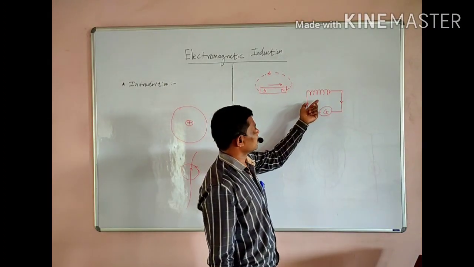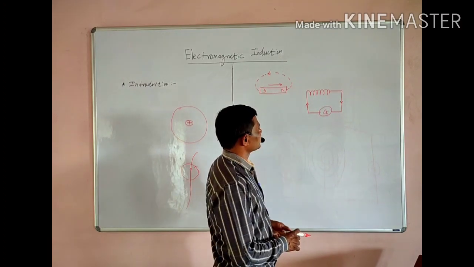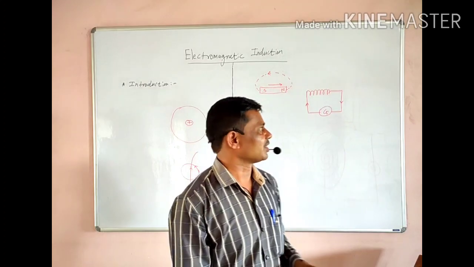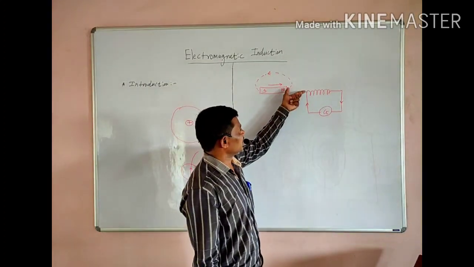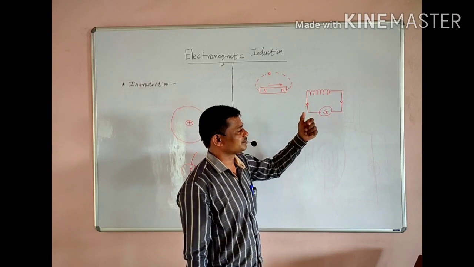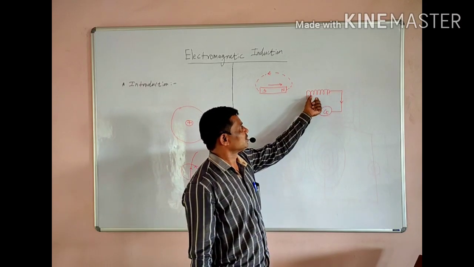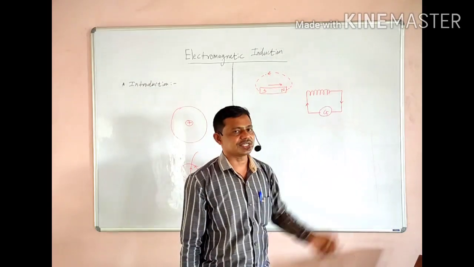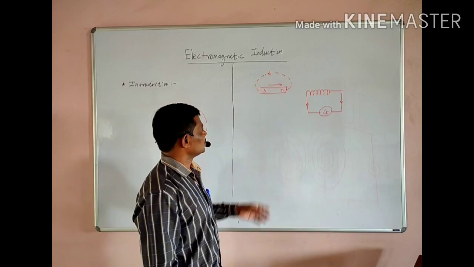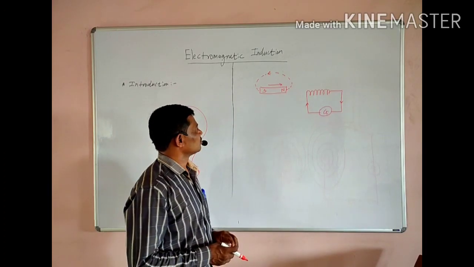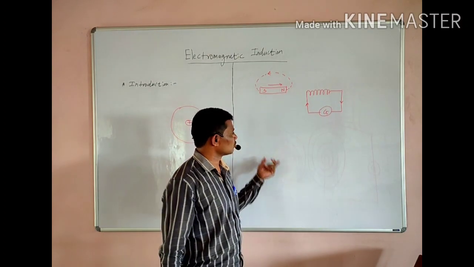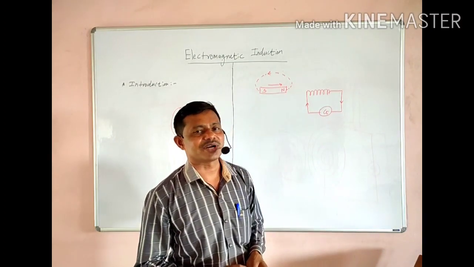That means the magnitude of induced current inside this closed circuit depends upon two facts: the relative speed of relative motion between magnet and coil, and also the number of turns present inside the coil. So these are a few observations made by Faraday, and from these observations he concluded two fundamental laws.